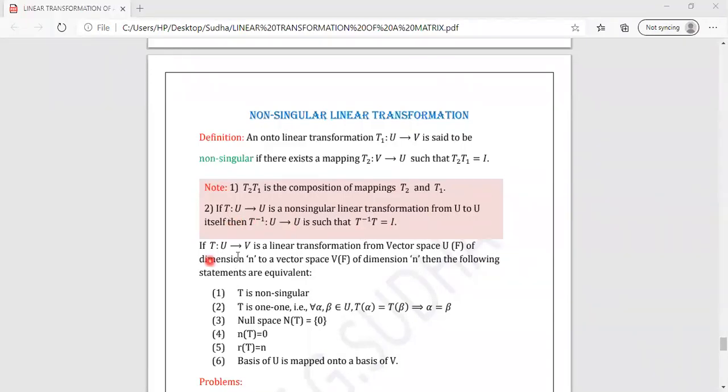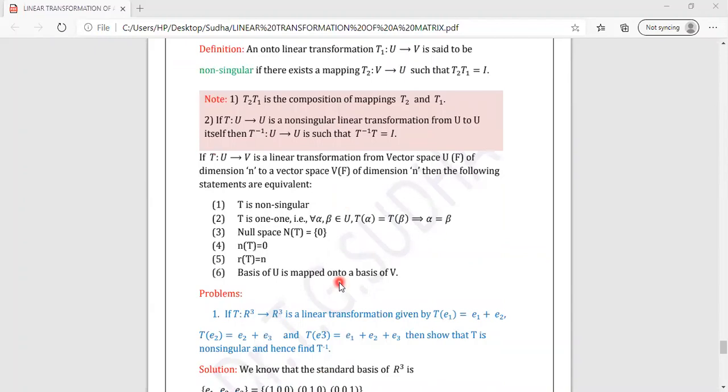If T from U to V is a linear transformation from the vector space U over F of dimension n to a vector space V over F of dimension n, so both the vector spaces are over the same field F and the dimension is the same, then the following statements are equivalent. So these are the 6 statements which are equivalent to one another.